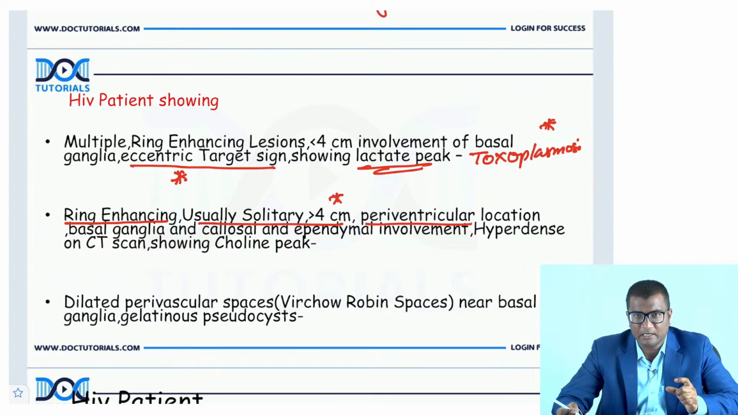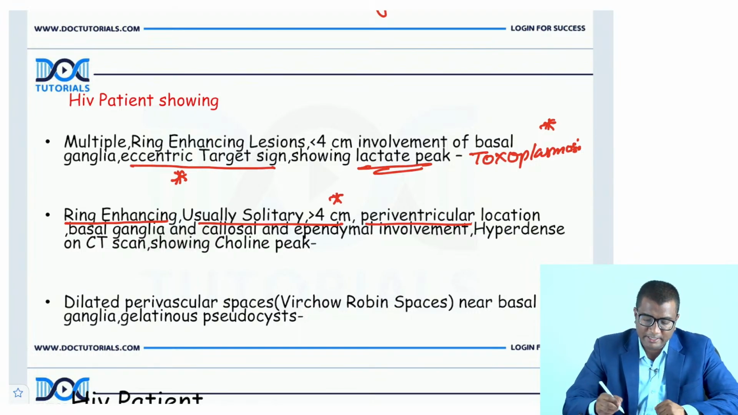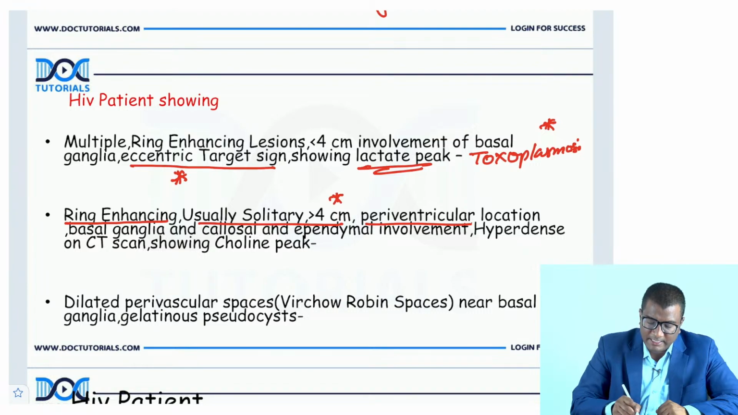A lactate peak or a choline peak, right? Whether it is hyperdense on CT, involvement of corpus callosum, how is the size of the lesion? Is it large size or small size, right? So all of this will help you differentiate a primary CNS lymphoma from toxoplasmosis. So if you are given a ring enhancing lesion, solitary lesion, periventricular location, involvement of the corpus callosum, more ependymal involvement, hyperdense on CT, choline peak, this is primary CNS lymphoma.